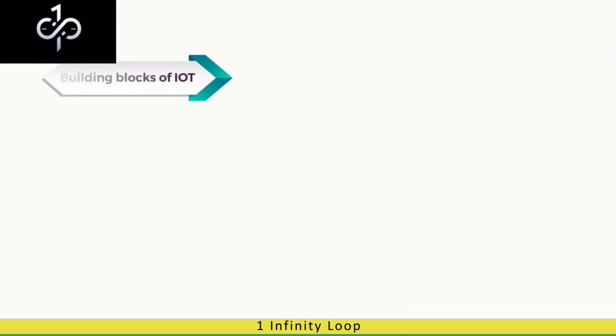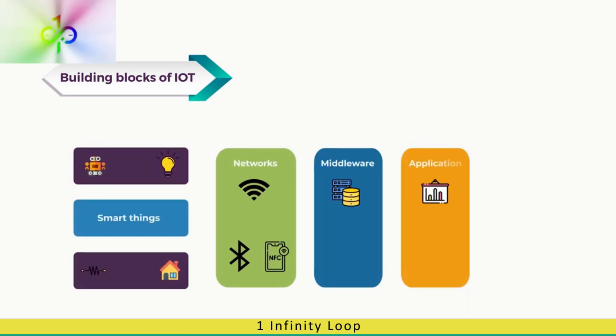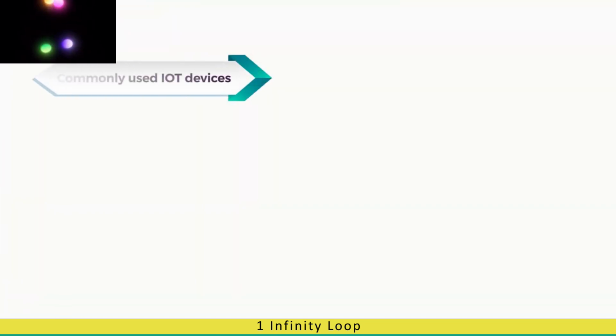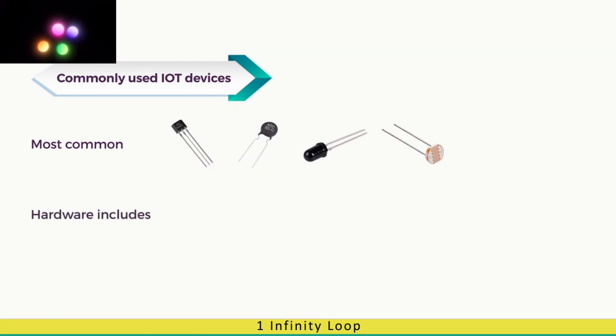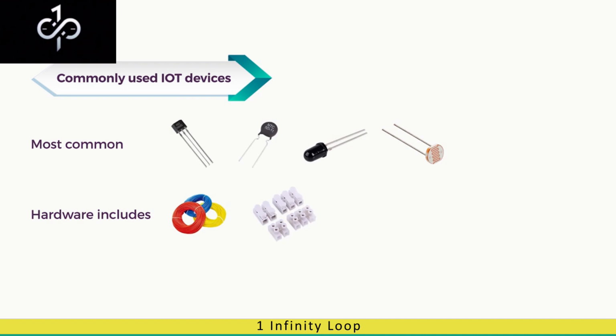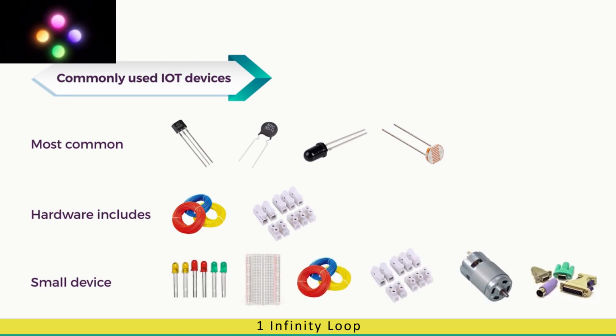Building blocks of IoTs. So, we will start with the second part of our module, which will focus on various building units of IoT. Commonly used IoT devices. Most common ones are sensors like Hall effect sensors, thermistors, photodiodes, LDRs, etc. Some other hardware includes physical connectivity devices like wires, connectors, etc. To build a small device, commonly used devices include LEDs, breadboards, wires, connectors, motors, adapters, etc.